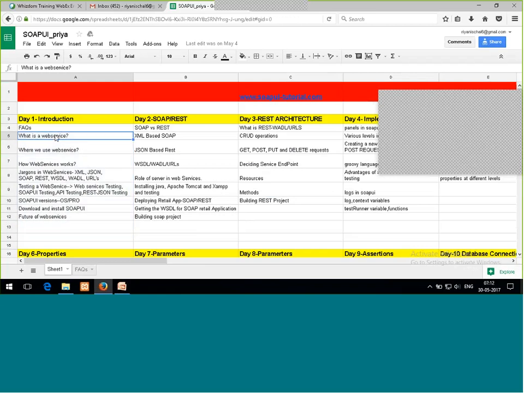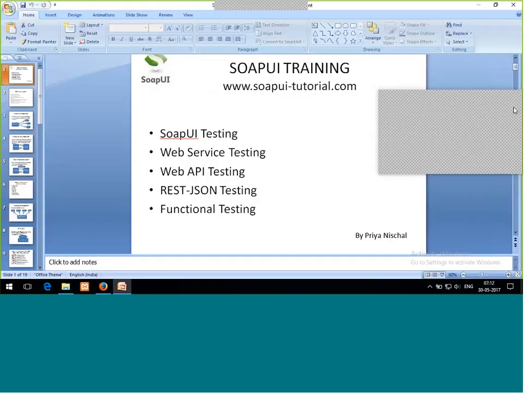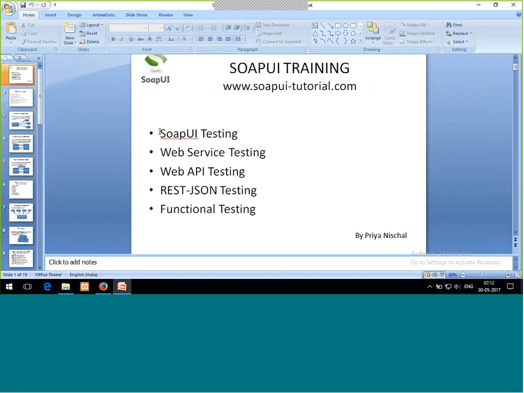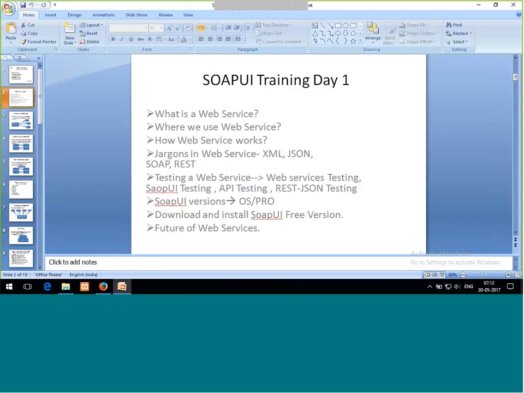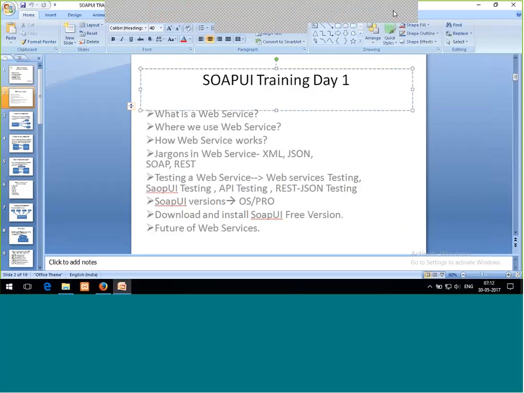So these are the topics for today, which I'm going to start. The very first topic is what is a web service. These are the topics I'm going to start: SOAPUI testing, web services testing, web API testing, Rest-Json. In the end I'm going to relate each and everything. These are the five topics in a single statement, so that's why I wrote here how I'm going to cover these things. Okay, so these are the day 1 topics.